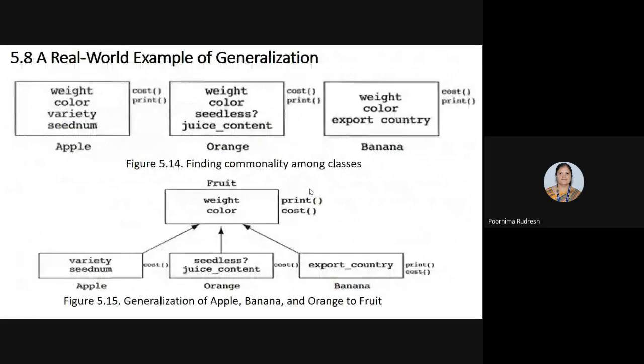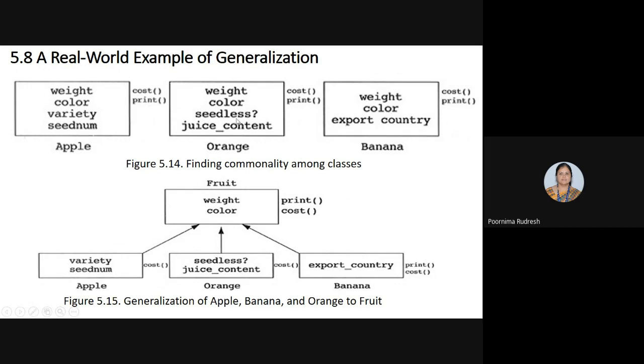So here we are considering an example for generalization. It's a real world example. See in this diagram, we have different classes: apple class, orange class and banana class. We have three different classes, and these three classes will have something in common. Let us consider the apple class: the data members are weight, color, variety and seed number. For orange: weight, color, seedless and juice content. Whereas for banana: weight, color and export country.